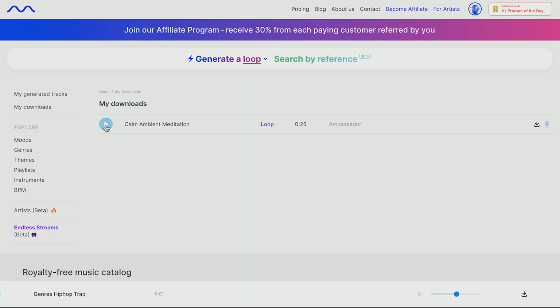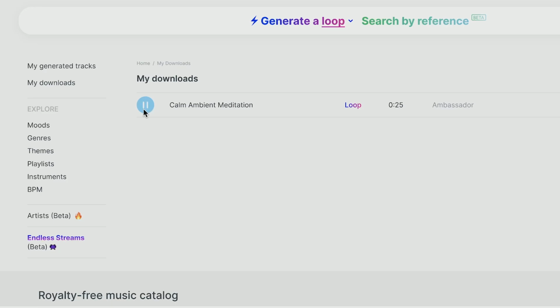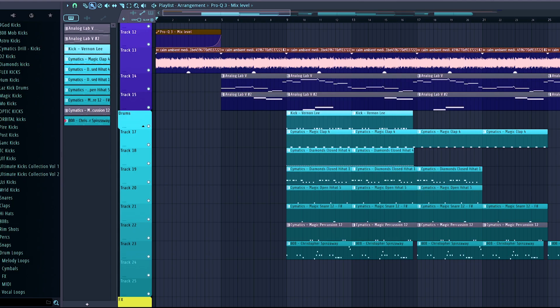So yes, I could go the sample app route and split the drums from there, or use a different free service doing the exact same thing, but it is still very cumbersome and a workaround needs to be found. But one thing to mention there is I actually went underneath the category of calm ambient meditation, and I was actually able to find something without drums in there. So I ended up flipping it and making a full track out of it.